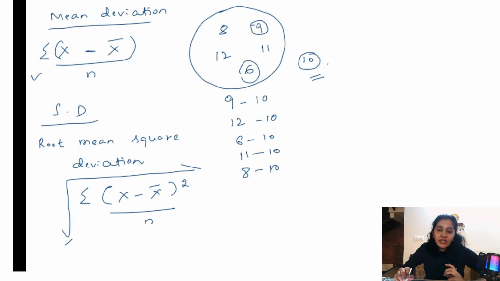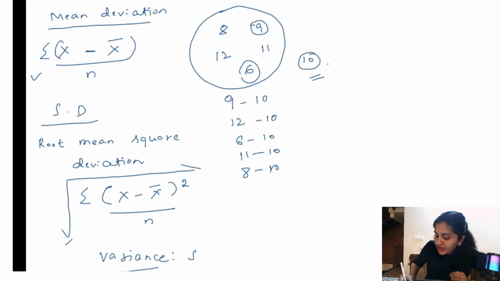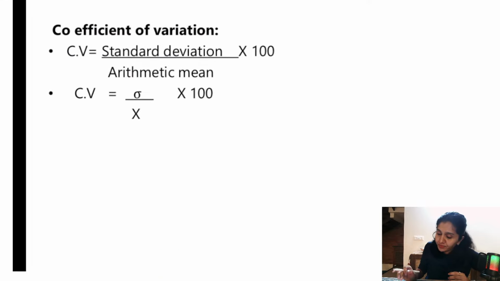Alright, so this is standard deviation. And what was the last one? Variance. It is standard deviation square. So the mean deviation, and also the standard deviation, is telling how much each value is deviating from the mean. So that is what you need to know about measures of central tendency and measures of dispersion.